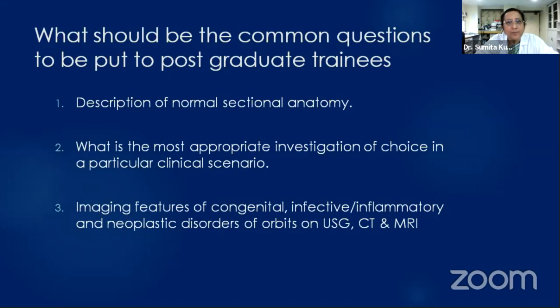So what should be the common questions to be put to postgraduate trainees? For one, they should be able to give a description of normal sectional anatomy of the orbits. And they should be able to suggest what is the most appropriate investigation of choice in a particular clinical scenario during their exams. Imaging features of certain more common congenital, infective or inflammatory and neoplastic disorders of orbits should also be known to them on USG, CT and MRI.